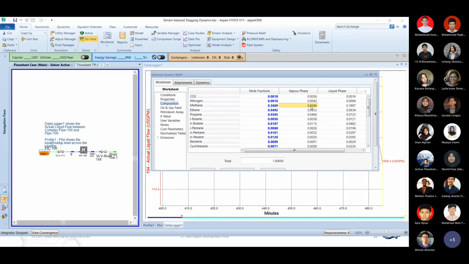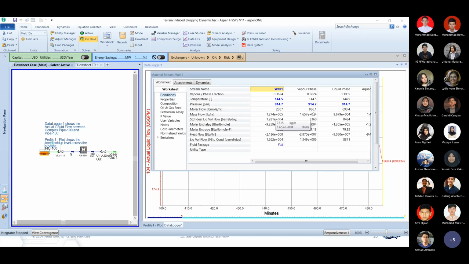Obviously, the methane will be dominant in the vapor phase. And then what is the composition strictly for the liquid phase for this mixed flow? There will still be some methane, 90% something, but the others will be the heavier compounds. And in doing so, this kind of software will be able to separate the flow rate as well.